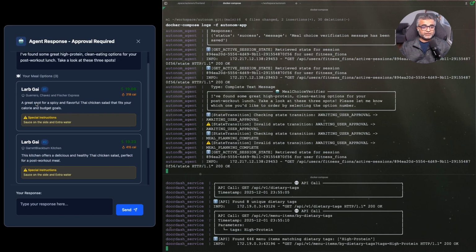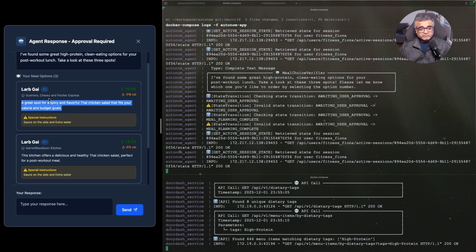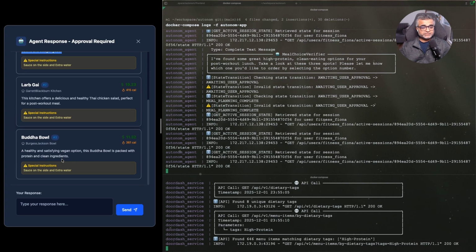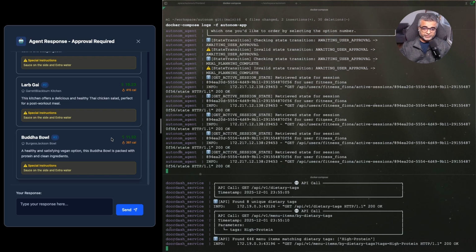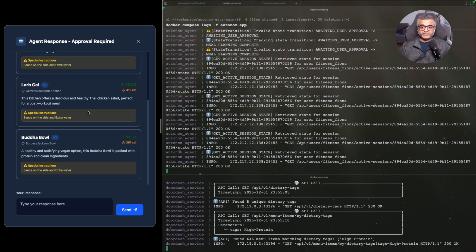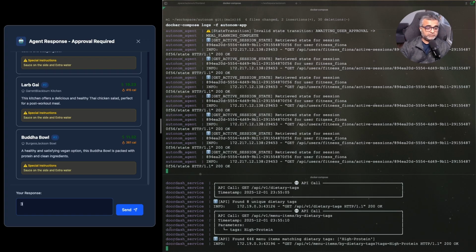We have Thai chicken from Fisher Express. We have another Thai chicken from Garrett Blackburn Kitchen, and we have the Buddha bowl. And if you see, all 3 items are under $20, $11, $19, and $19, and they are less than 500 calories, 300, 400, 300. Right? So I'll go with number 3. Let's go with this.